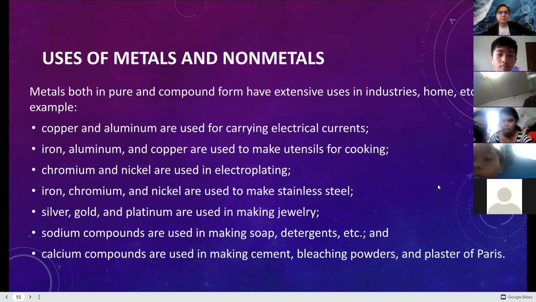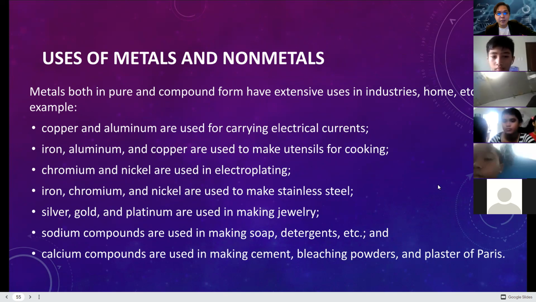Uses of metals and non-metals. Metals, in both pure and compound form, have extensive uses in industries, homes, and more. For example, copper and aluminum are used in carrying electrical currents. Your wires are made of copper and aluminum.